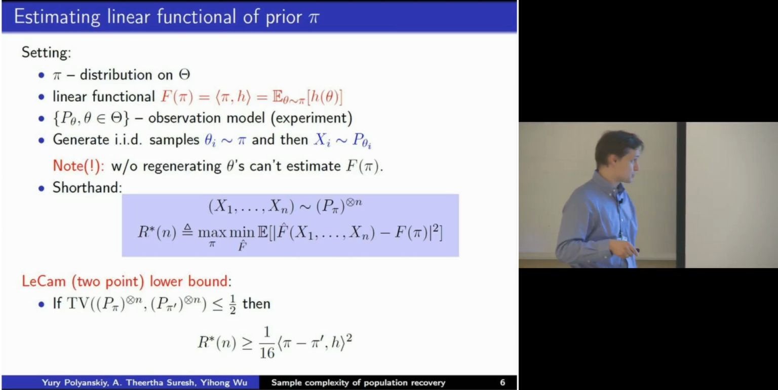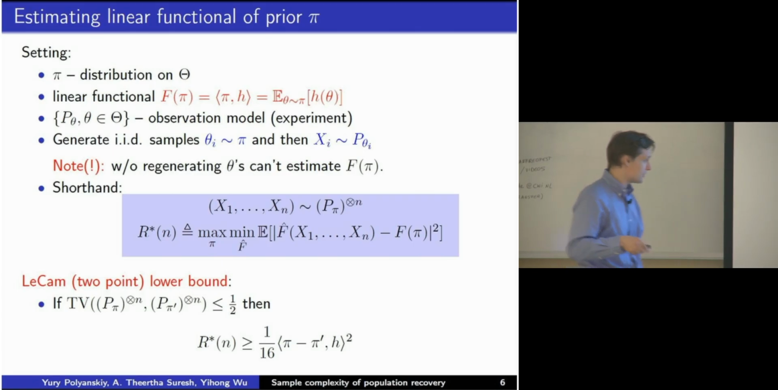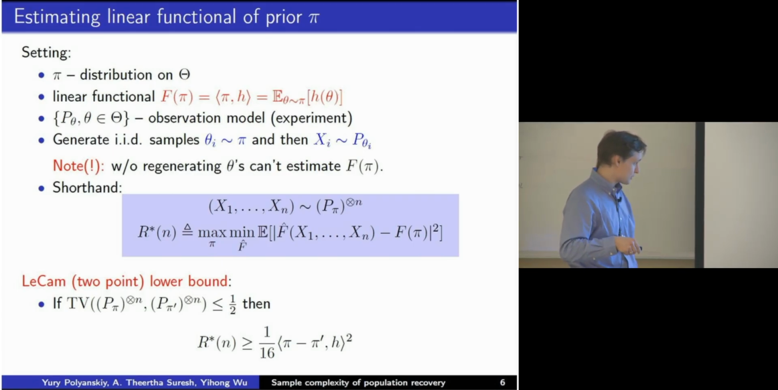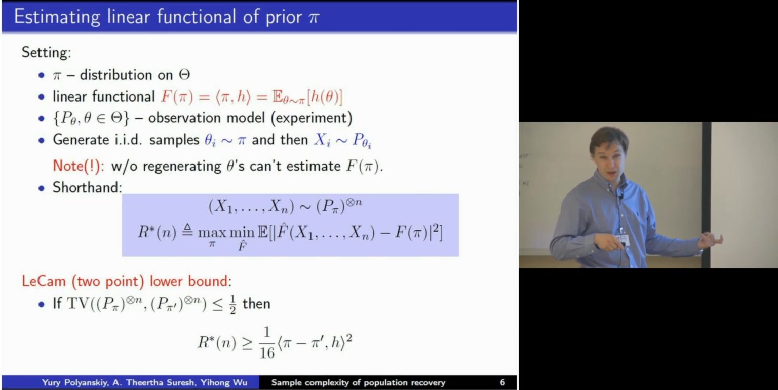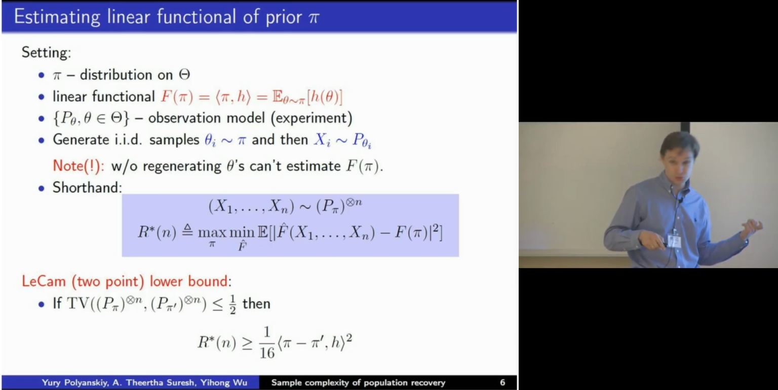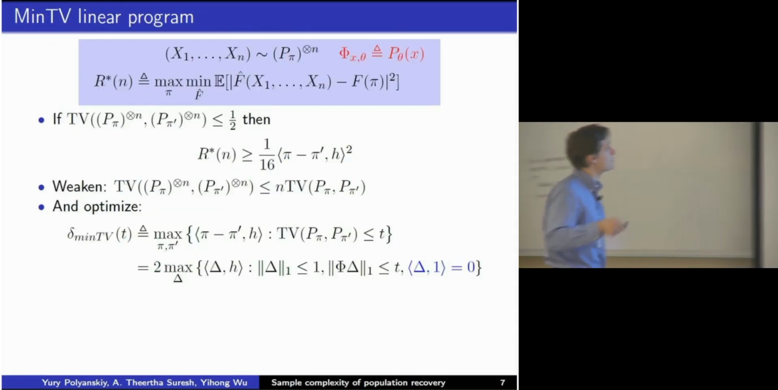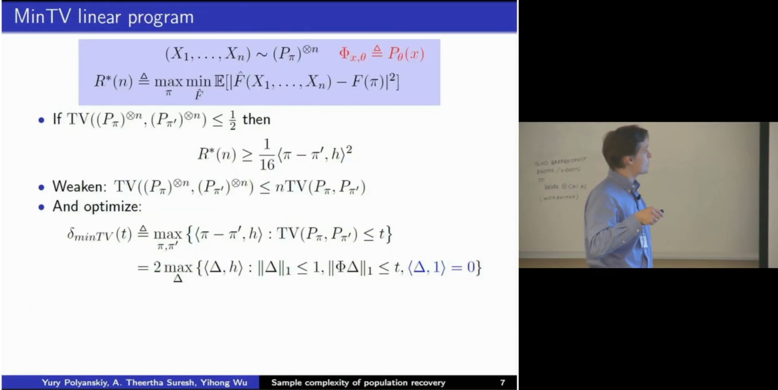I'm sure the majority of people here know what to do for such questions, right? You do the LeCam method. In particular, if you find two distributions, pi and pi prime, such that the total variation distance after you take n IID repetitions between them is less than 1/2, then the risk is lower bounded by the gap in the functional value, squared. So this is a lower bound. Okay, so let's keep going and try to tighten this bound.